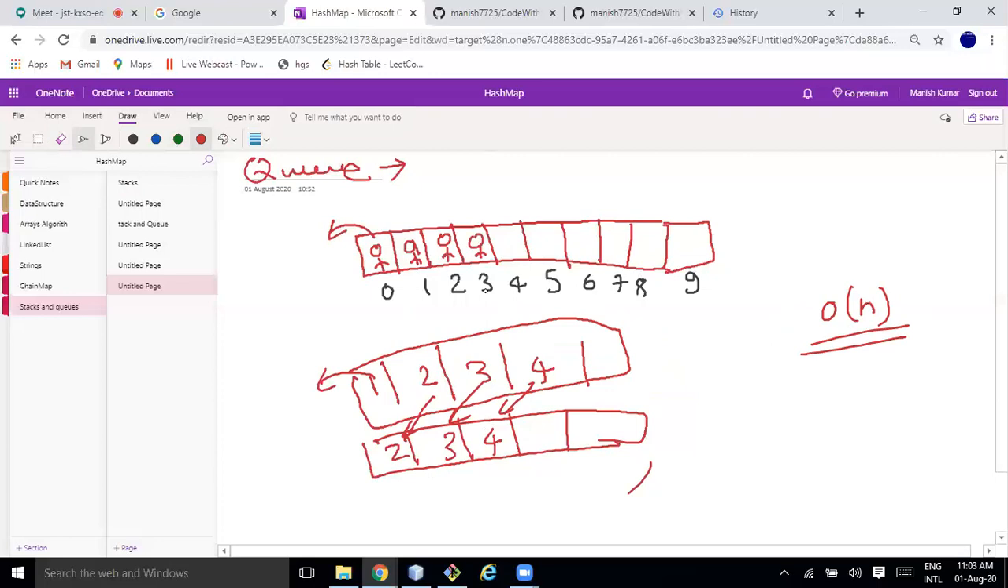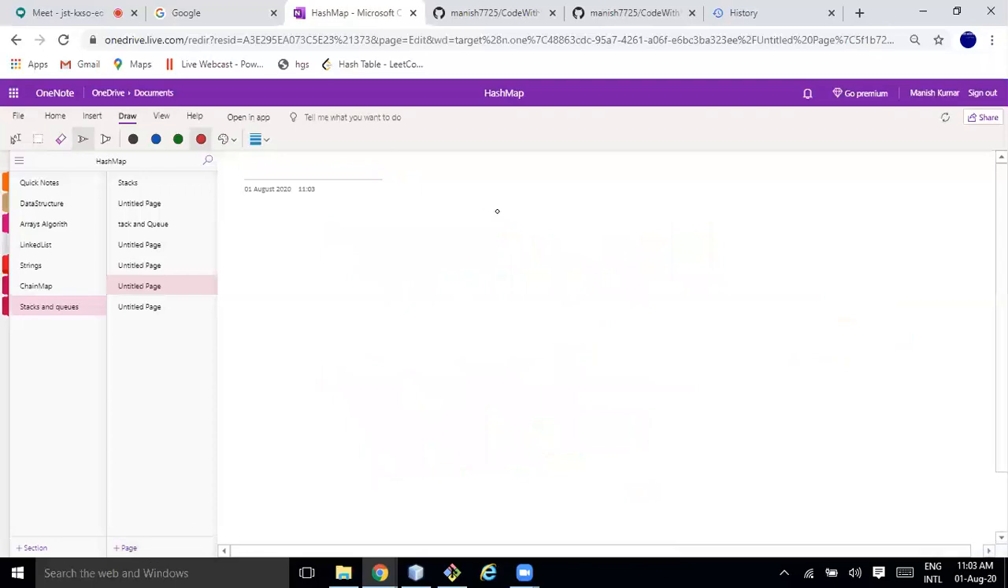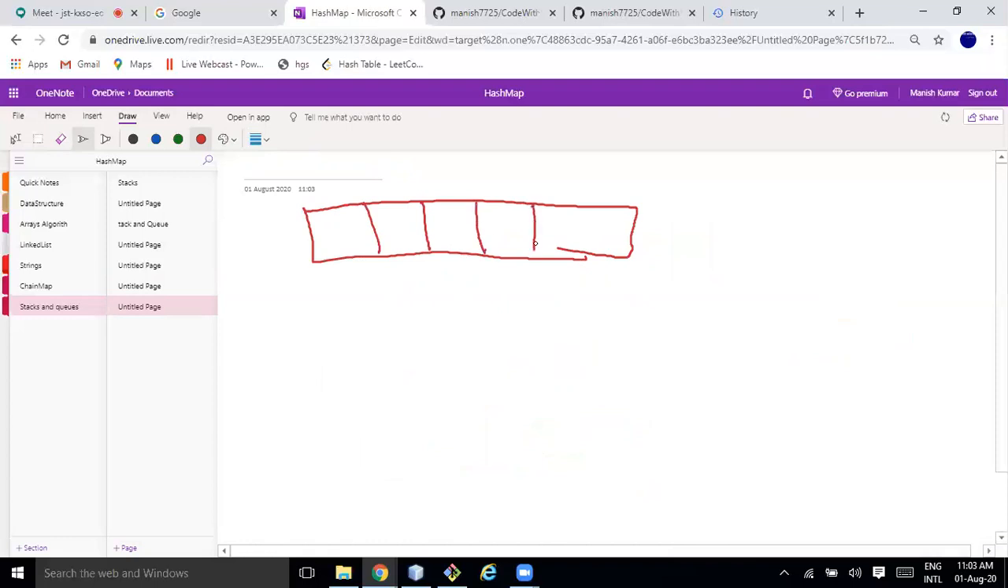So the next thing comes, how can we improve that? To improve that, can we design something like this? If I push, I'll push the first node here, the second person I will push here, the third person I will push here, the fourth person I'll push here.